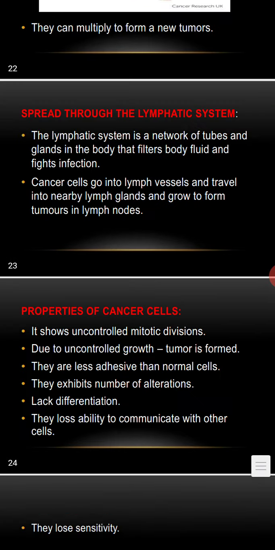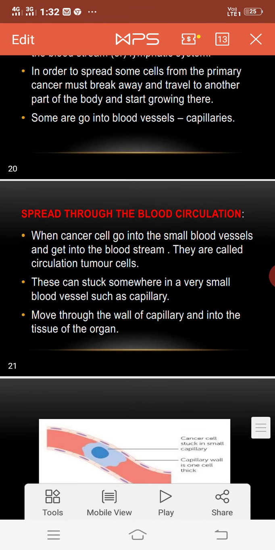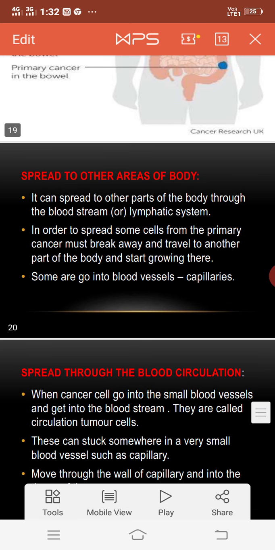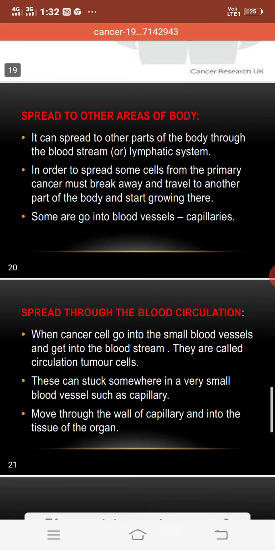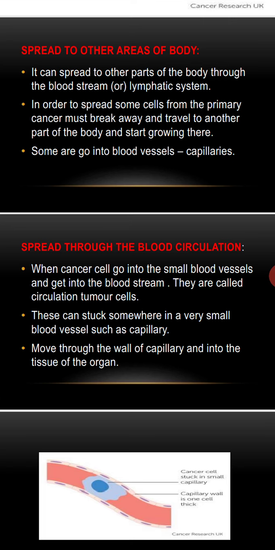So here, some go into blood vessels like capillaries and spread through the blood circulation. When cancer cells go into small blood vessels and get into the bloodstream, they are called circulating tumor cells. These can get stuck somewhere in a very small blood vessel such as a capillary, move through the wall of the capillary and into the tissue of the organ.